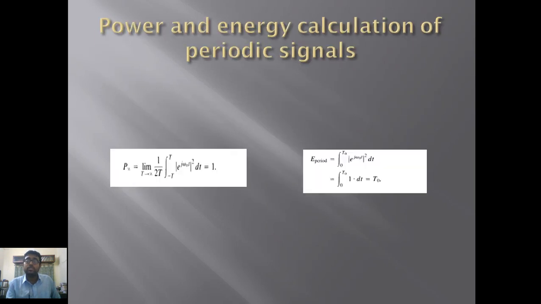Okay, so this is the end of the power and energy signals. A very important factor is that in case of a complex exponential signal, the energy is infinite but the power is finite. That's the most important factor. Because, as we have known, the exponential signal is basically a sinusoidal signal. The sinusoidal signal has finite power but infinite energy. Let's go now. This is the end of the signals.